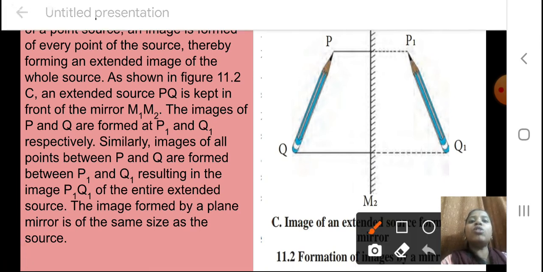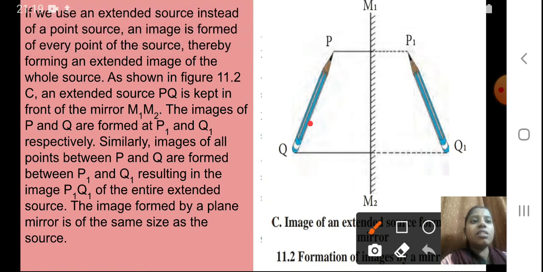I can see the whole pencil in the mirror, not only the tip image or only the bottom part. I hope this concept is clear.